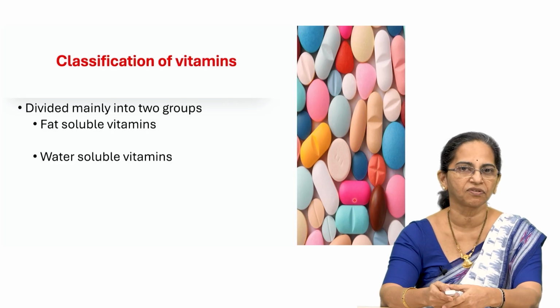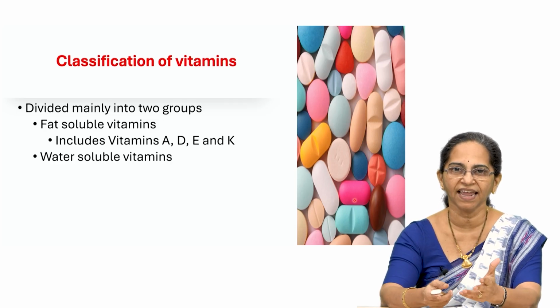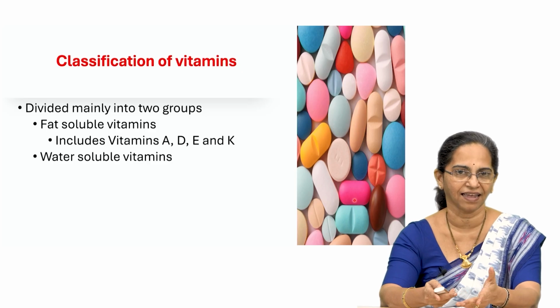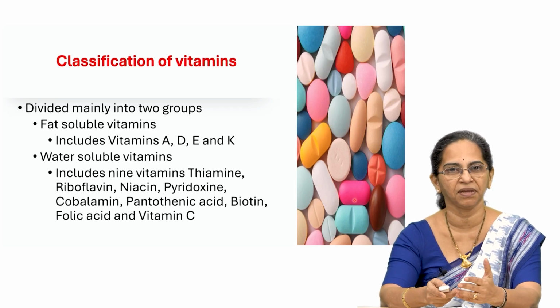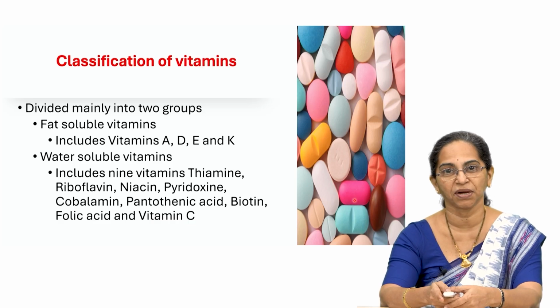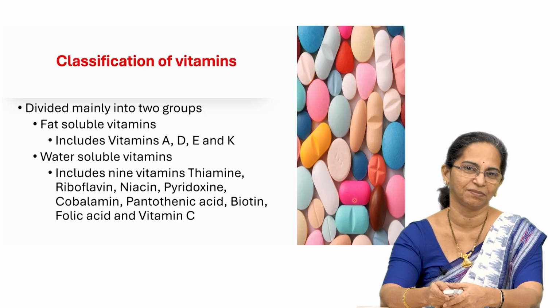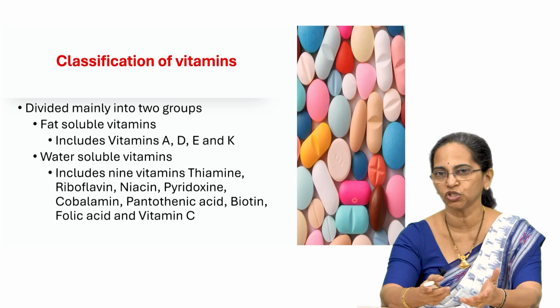Which are the examples of fat soluble vitamins? Please look at the slide. It is vitamin A, D, E and K. And which are the water soluble vitamins? B1 thiamine, B2 riboflavin, B3 niacin, B6 pyridoxine, B12 cobalamin, pantothenic acid is B5, biotin is B7, folic acid B9 and vitamin C. So, these are all the vitamins belonging to the water soluble group.